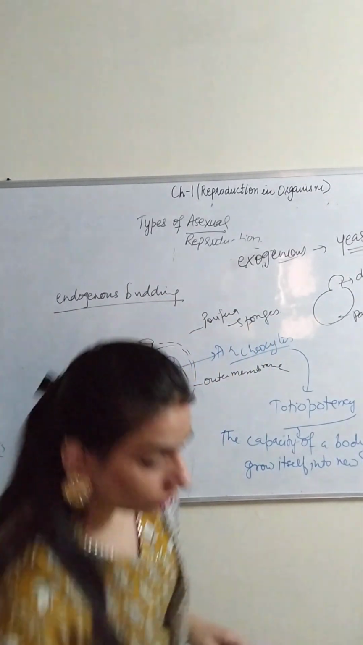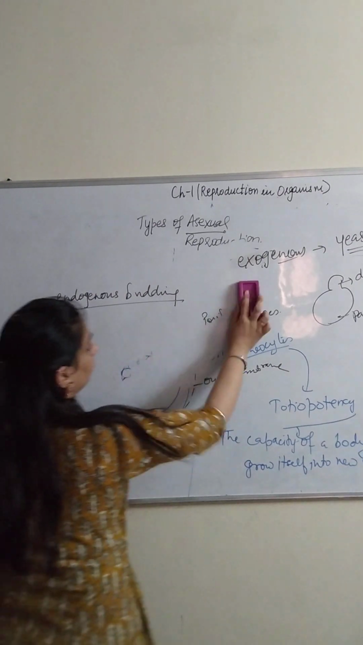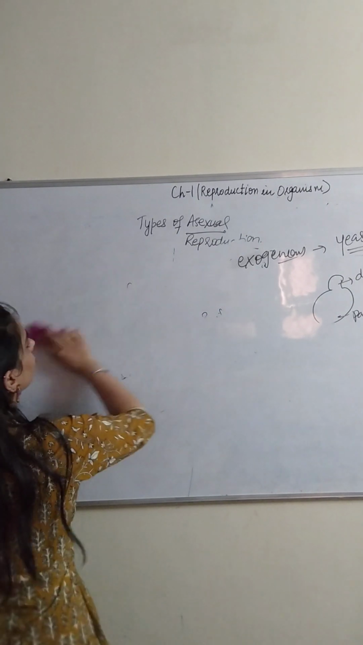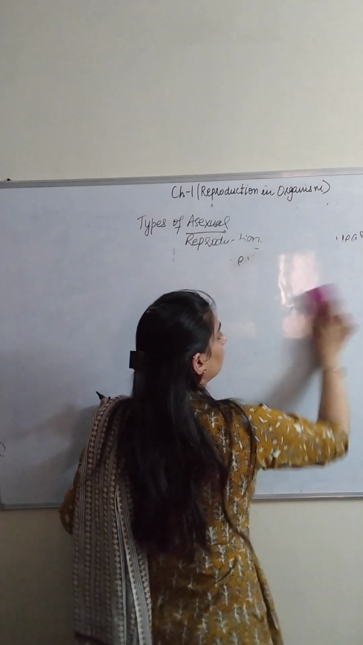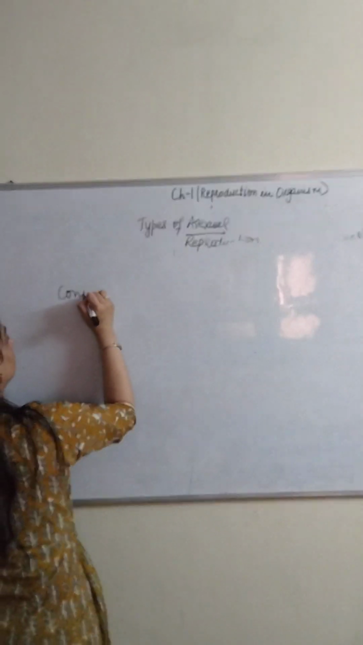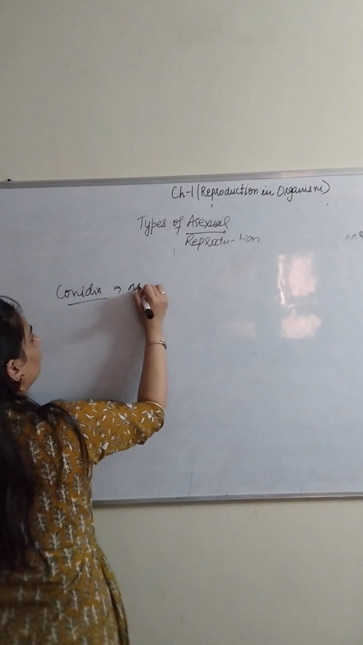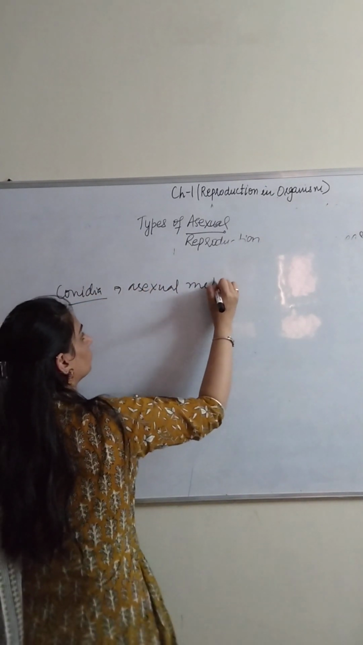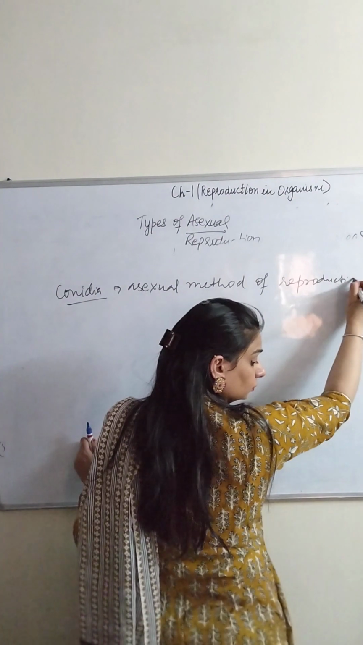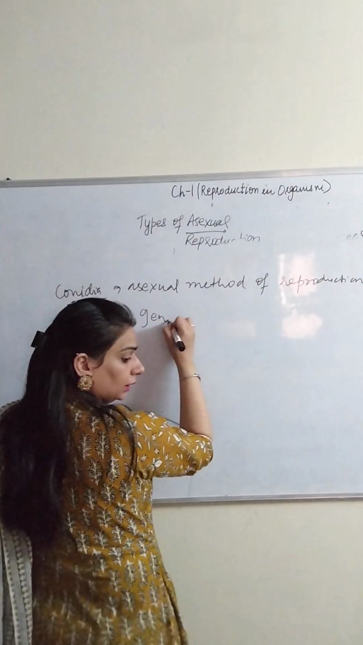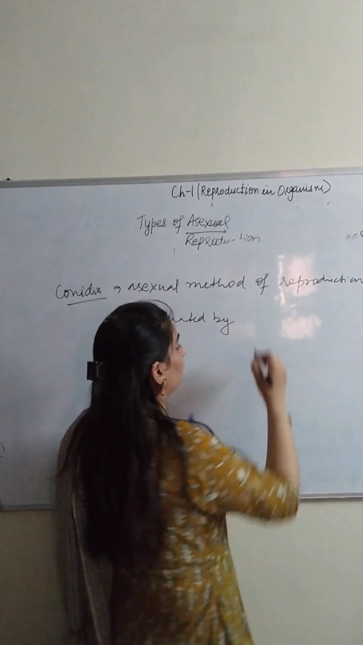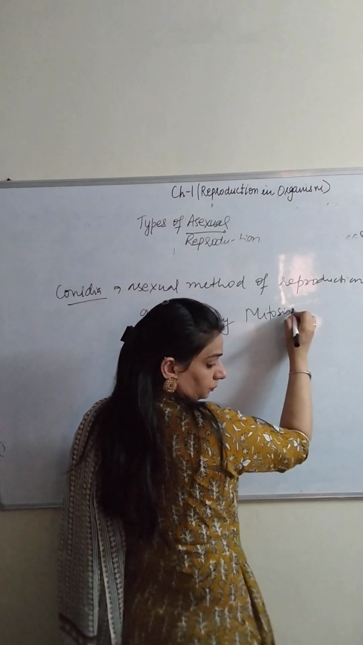Here there is one more example given in your NCERT, related to conidia. Now what do you mean by conidia? You have studied in your class 11th also. Yes. Conidia is an asexual method of reproduction, generated by the process called mitosis.